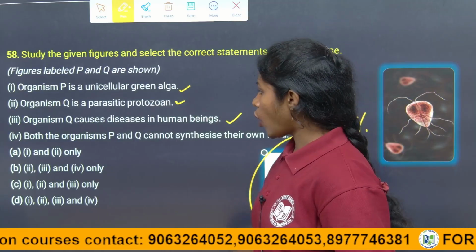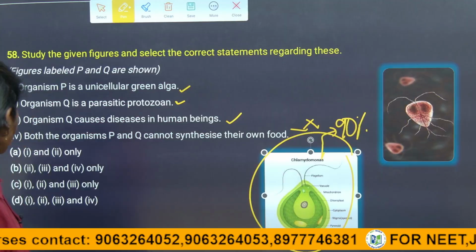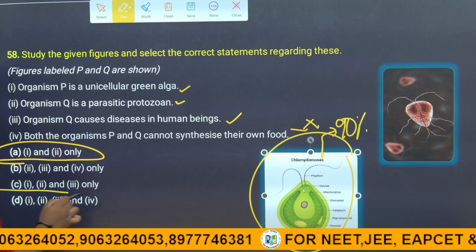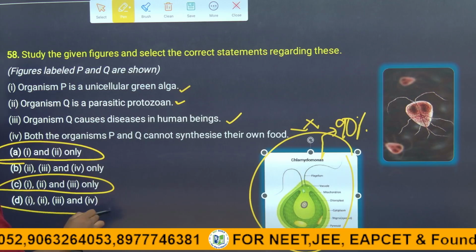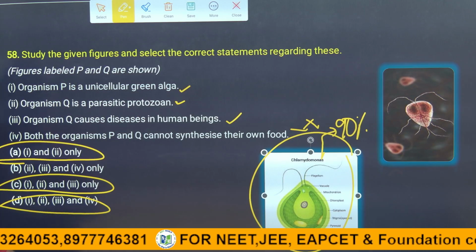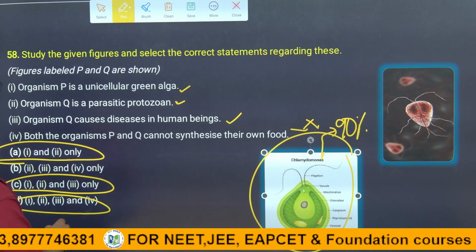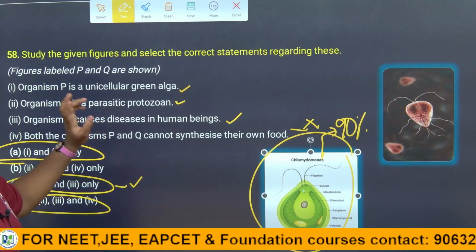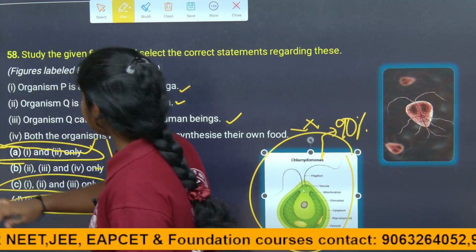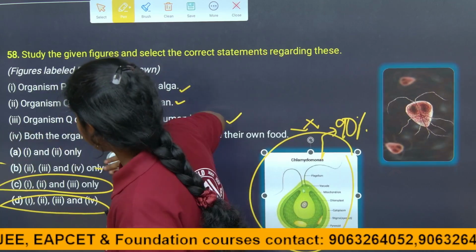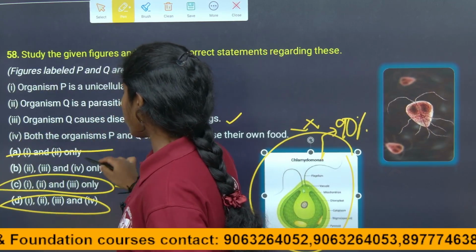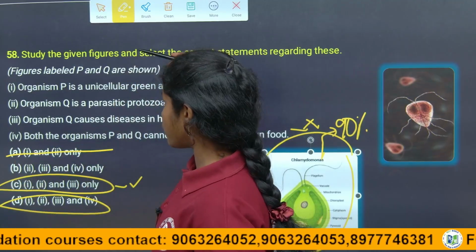So let's see, options 1 and 2 are there in option A, and in options C and D. Of course, the third statement is there in option C. So here, one option is saying only two statements are right. So we have to eliminate option A from the given options. Of course, option B is also eliminated because option 1 is also right.